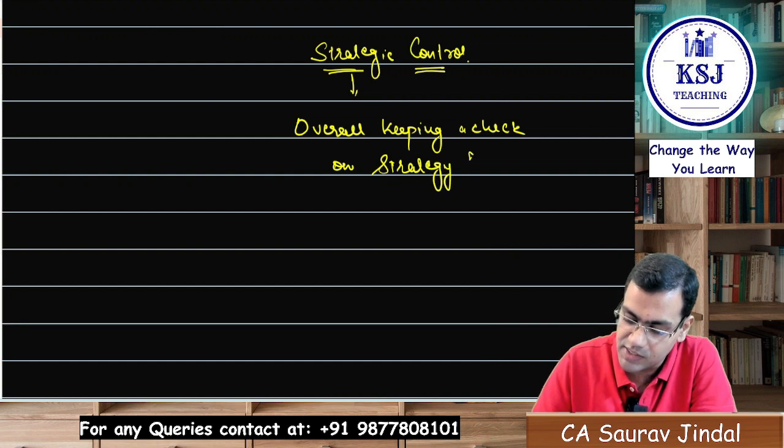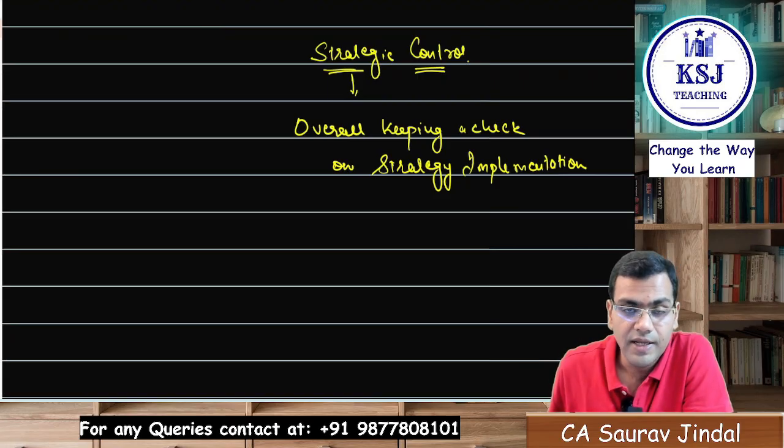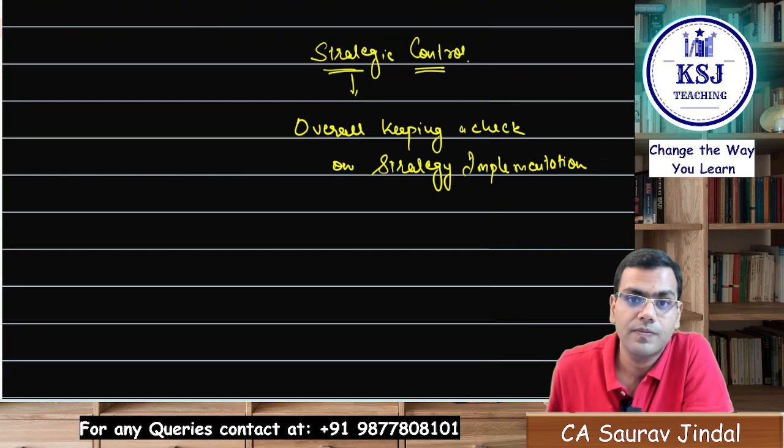Whether this strategy is being implemented in the right direction, and we are on the right path to achieve our organizational goals.